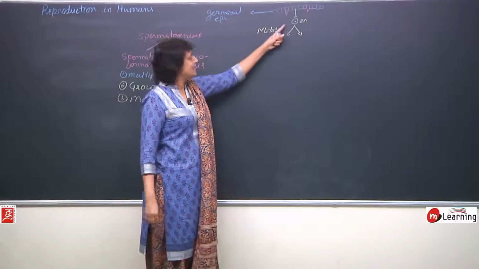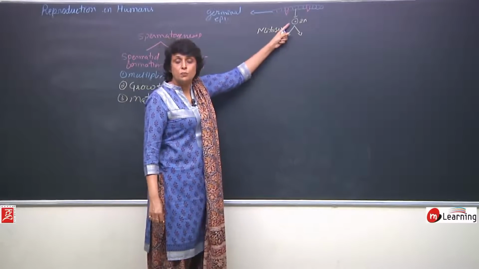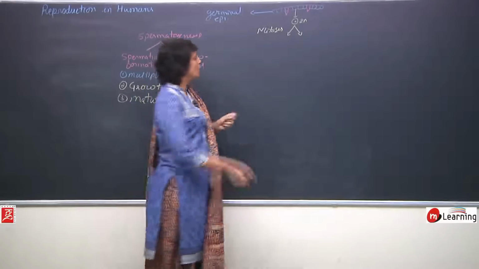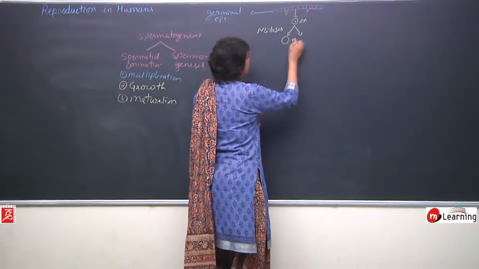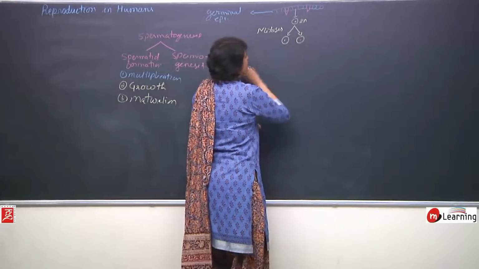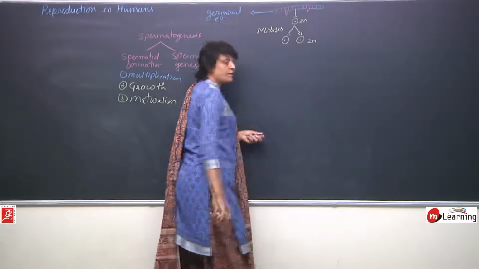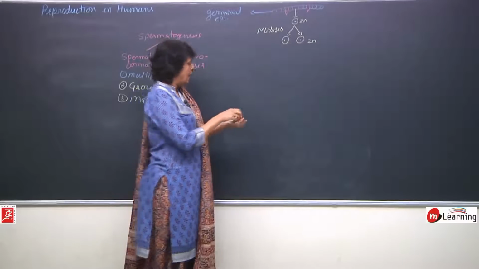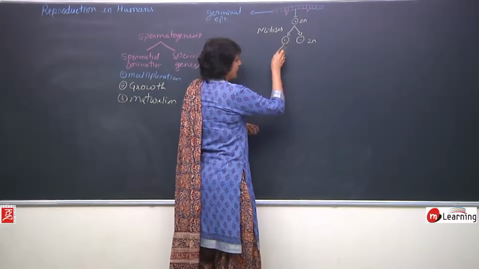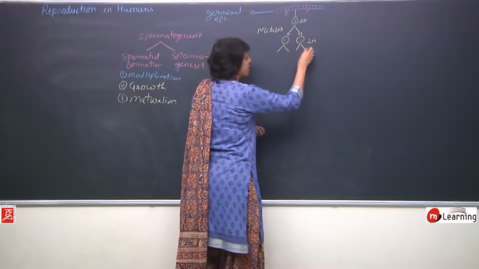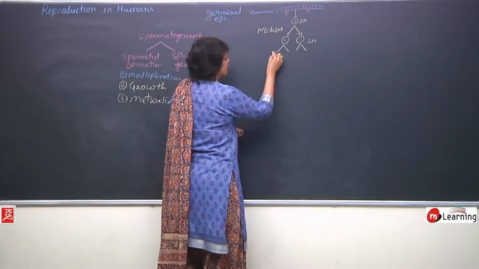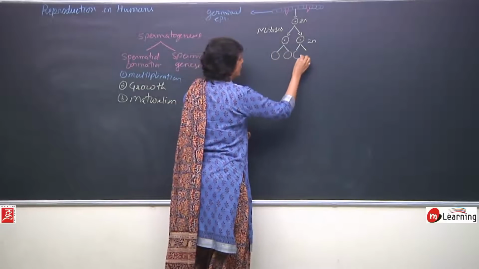These cells, they are called sperm mother cells or spermatogonia. So when it divides, it will again produce diploid cells because the division is mitotic division. These cells again will divide because this is a continuous process. They will go on multiplying. So again mitosis,